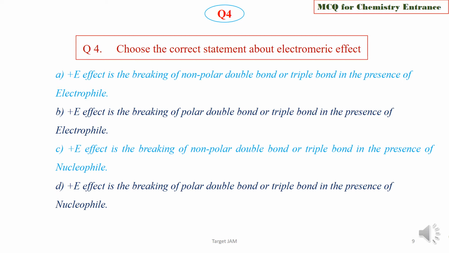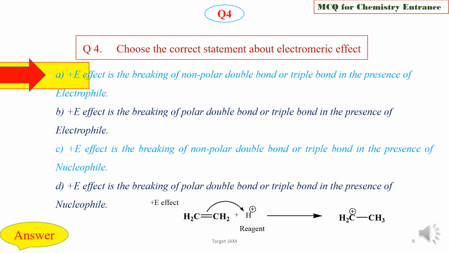Choose the correct statement about electromeric effect. We are now going to check the answer key, and the right option is option A, that is plus E effect is the breaking of non-polar double bond or triple bond in presence of electrophile. See, in this example, plus E effect, here the non-polar double bond, this pi bond is non-polar, and breaking occurs in presence of H plus as the electrophilic reagent.